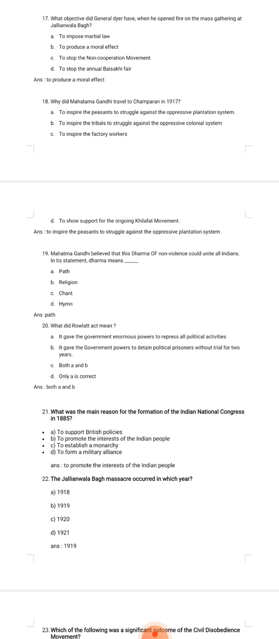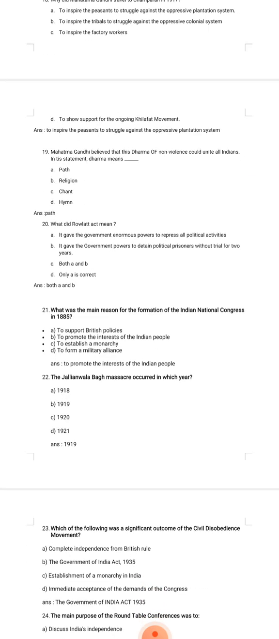Next, Mahatma Gandhi believed that this dharma of non-violence could unite all Indians. In this statement, what is the meaning of dharma? Path, religion, chant, hymn. The answer is path.